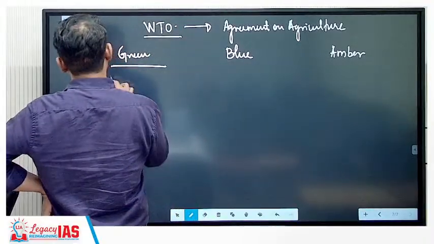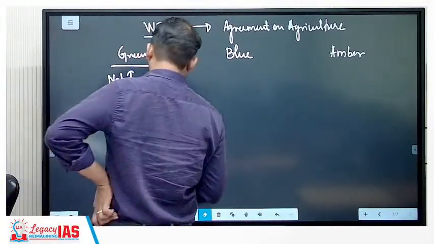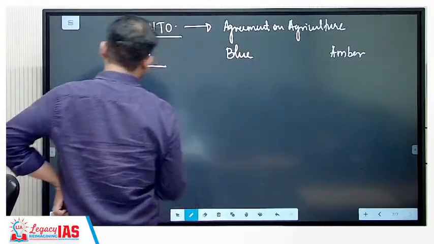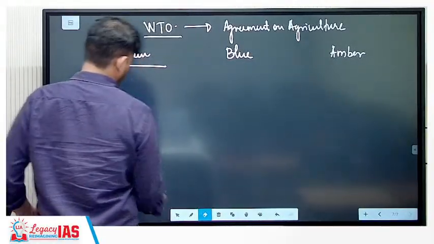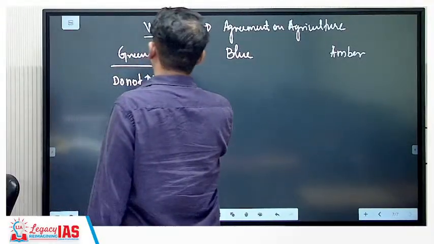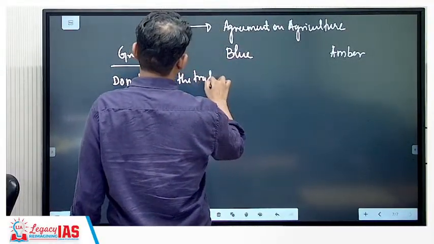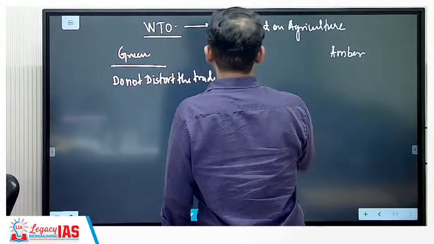Green subsidies are not trade distorting, or you can say they do not distort the trade. Right?